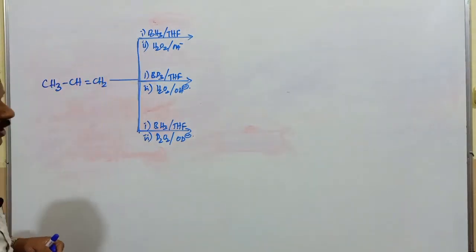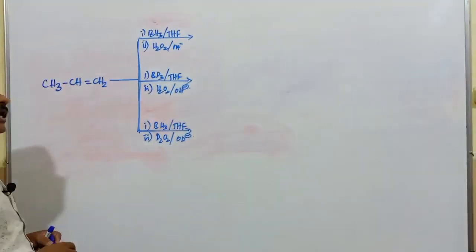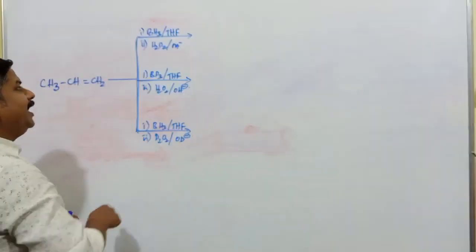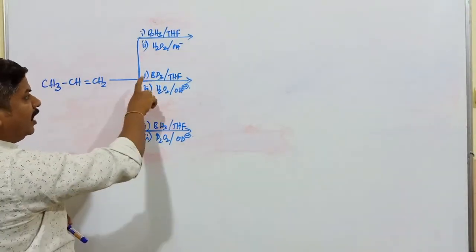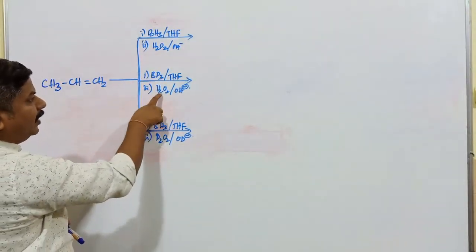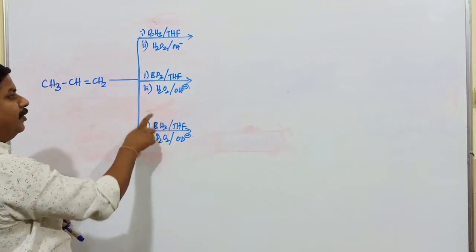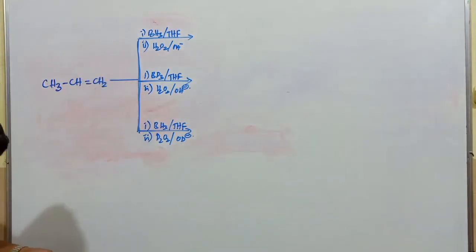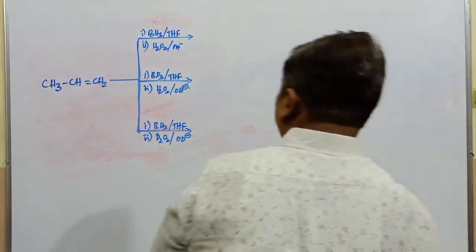First one is going to be very simple, BH3 and H2O2, but here hydrogen is replaced by deuterium. What is the name of BH3? Boron trihydride. This is going to be called deuteroboron or boron deuterohydride. And what is H2O2? Hydrogen peroxide. What is D2O2? Deuteroperoxide compound. So what will be the nature of the product in case of these sets of reaction? Whether formation of product is going to be same or different in case of these 3 reactions.